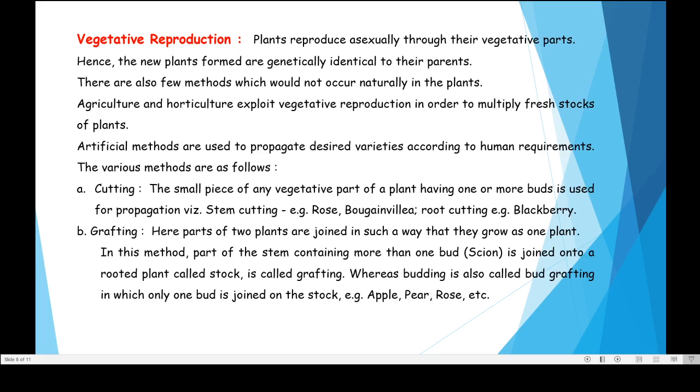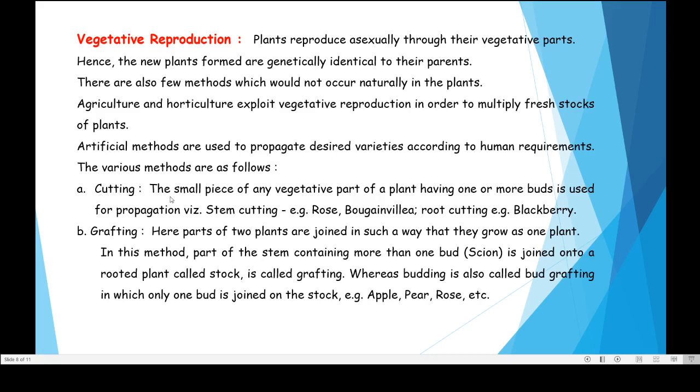This is usually carried out in three ways. There are three ways. One is cutting, grafting, and the third one is tissue culture. So these three artificial methods are used as a part of vegetative reproduction.